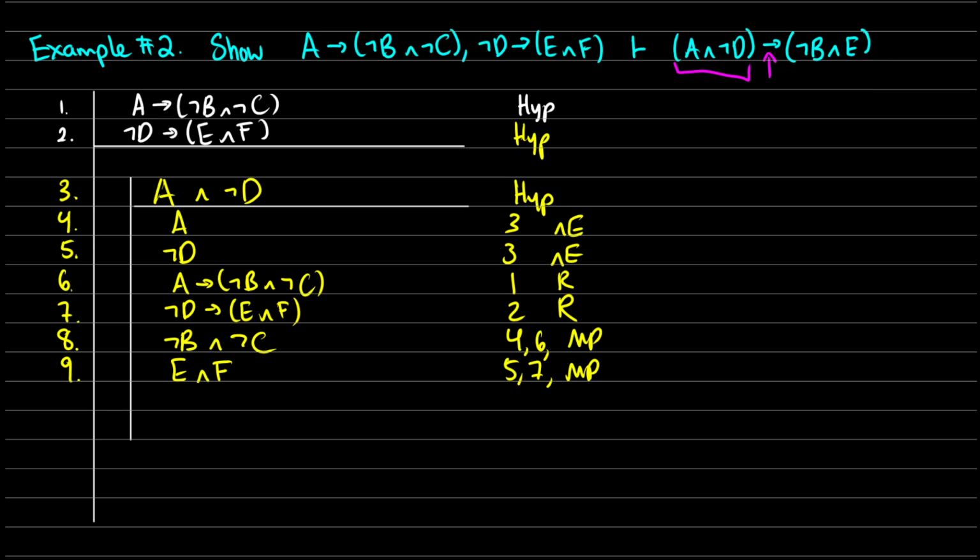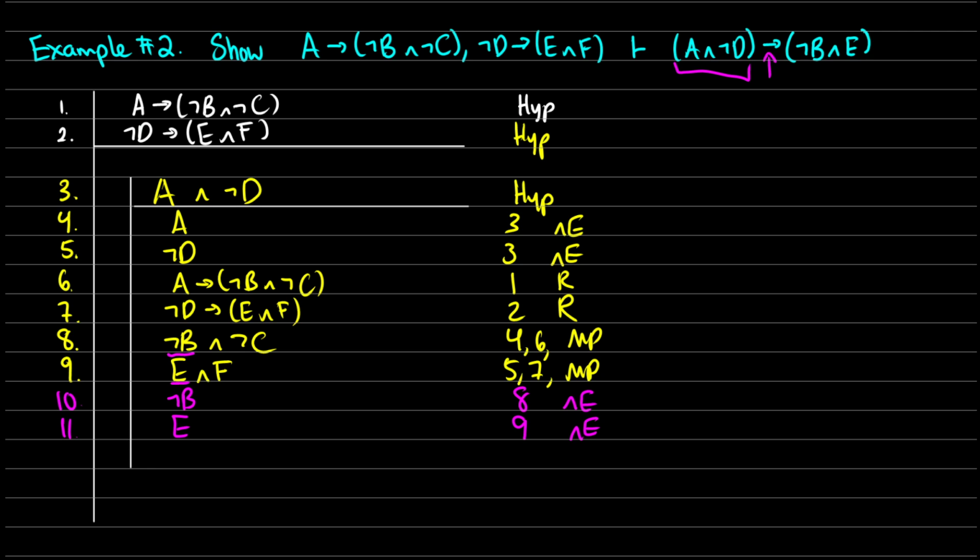So I'm going to use conjunction elimination on 8 to get not B. So that's 8, and that's conjunction elimination. On line 9, I'm going to use conjunction elimination to get E. That comes from 9, that's another conjunction elimination. So now I have not B and I have E on their own.